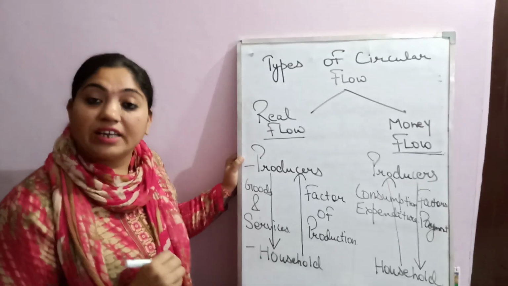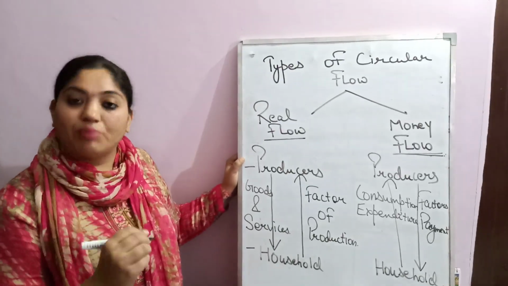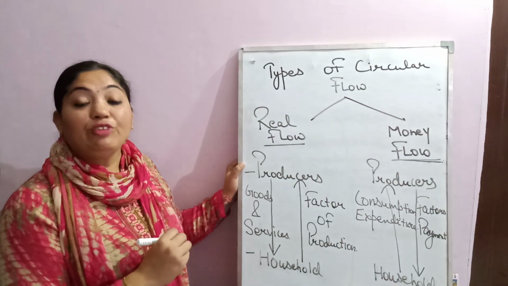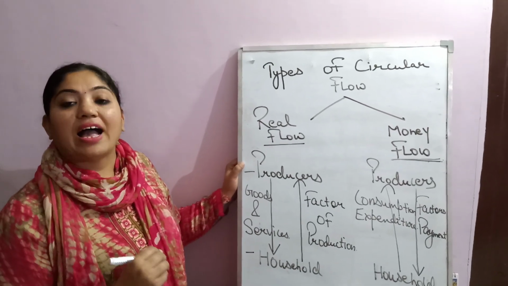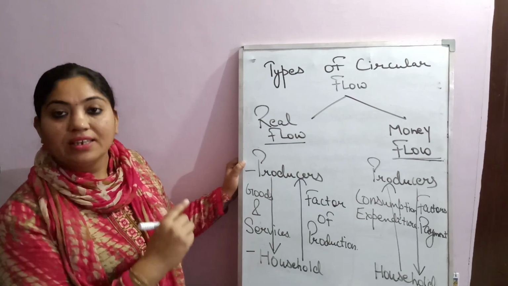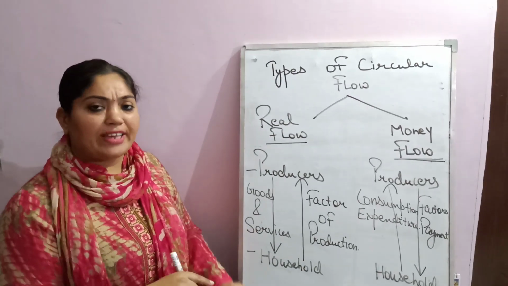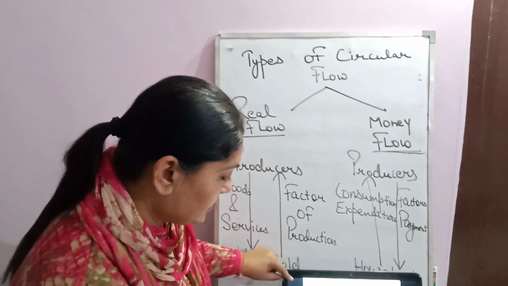In money flow, there is involvement of money. The money flow is also known as nominal flow, as there is movement of money in the money flow. Now, to explain it by the PPT.